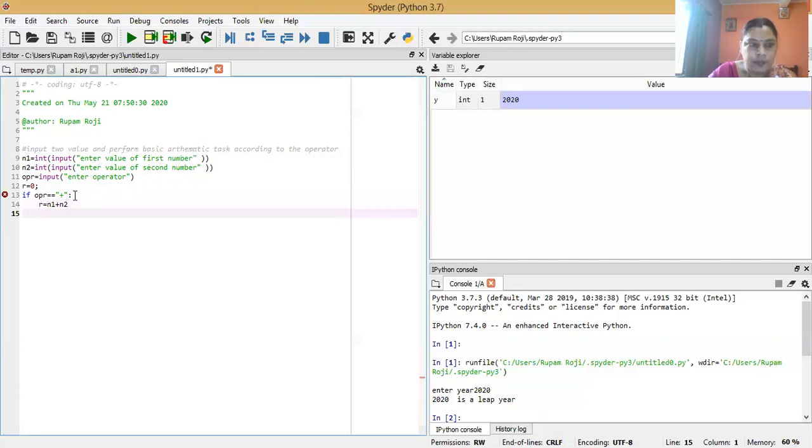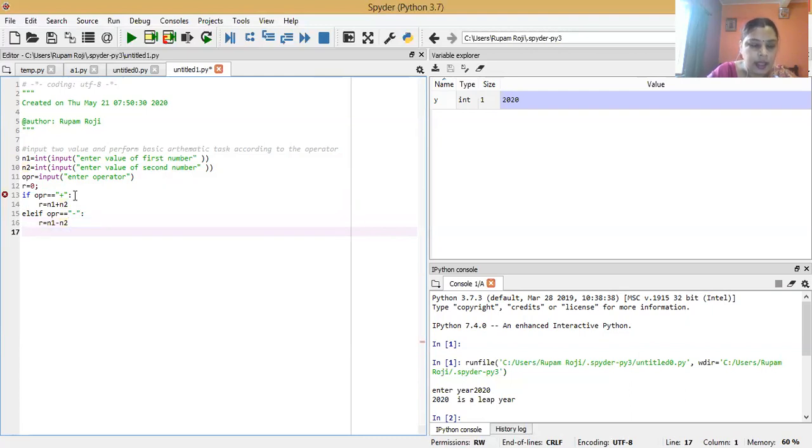Same way, elif opr equals minus, then r equals n1 minus n2.